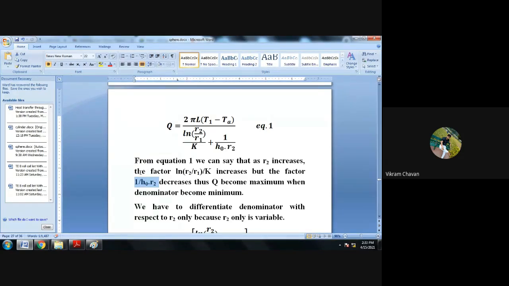Thus Q becomes maximum when the denominator becomes minimum. Full stop.